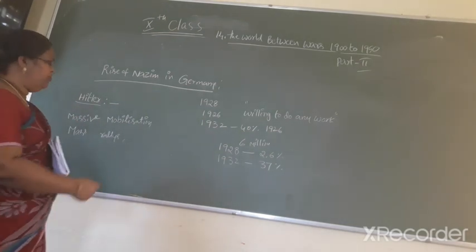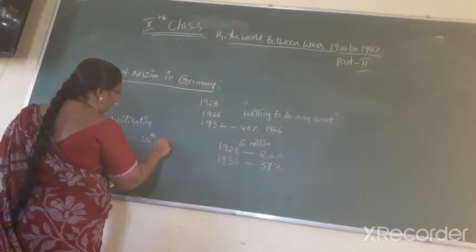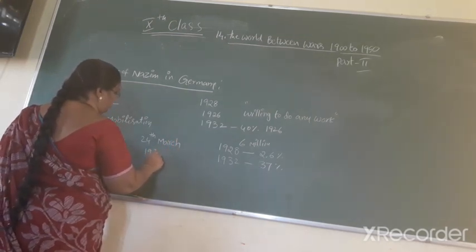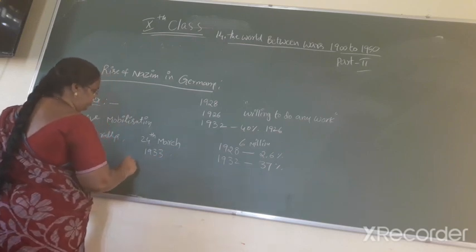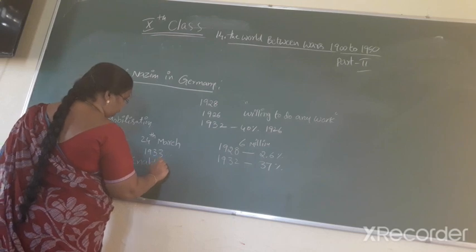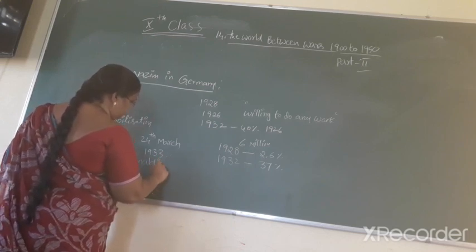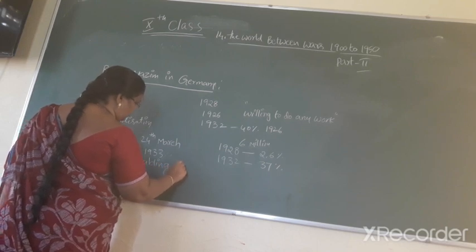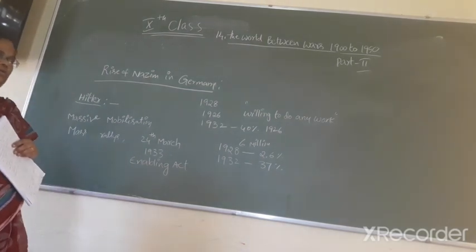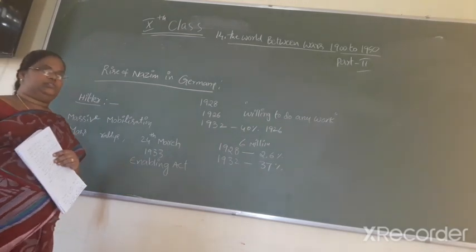On 24th March 1933, the Enabling Act was passed. This act established a dictatorship in Germany.